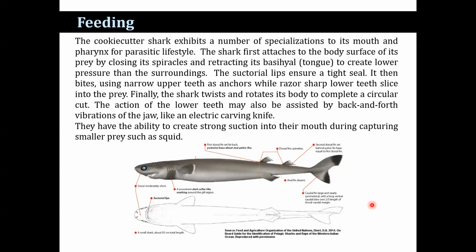The action of the lower teeth may also be assisted by back and forth vibration of the jaw, just like an electric carving knife. They have the ability to create strong suction into their mouth when capturing smaller prey, such as squid.